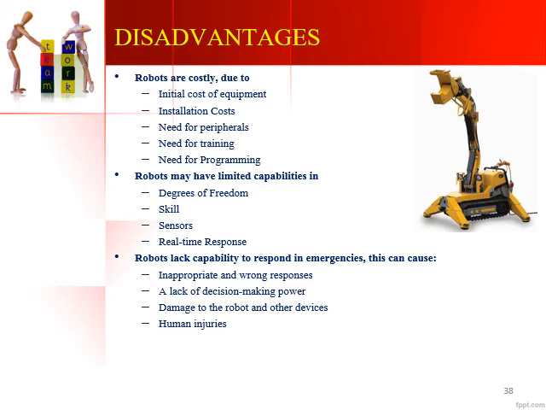Whatever program we feed into it, it will work as per that program. Because of this lack of decision making power, it can give wrong responses, and if there is any emergency, it can damage the other devices and parts on the shop floor or next to that robot, and it can also lead to human injuries.